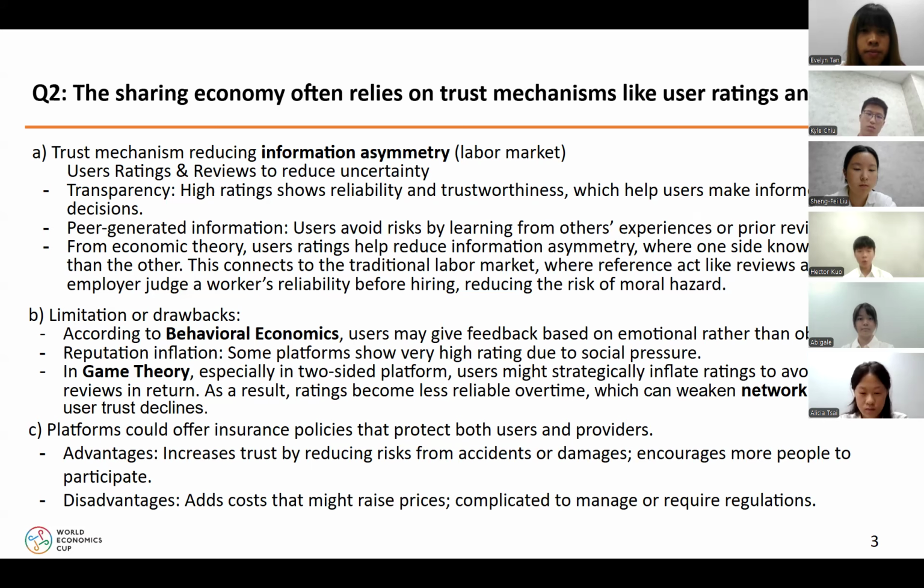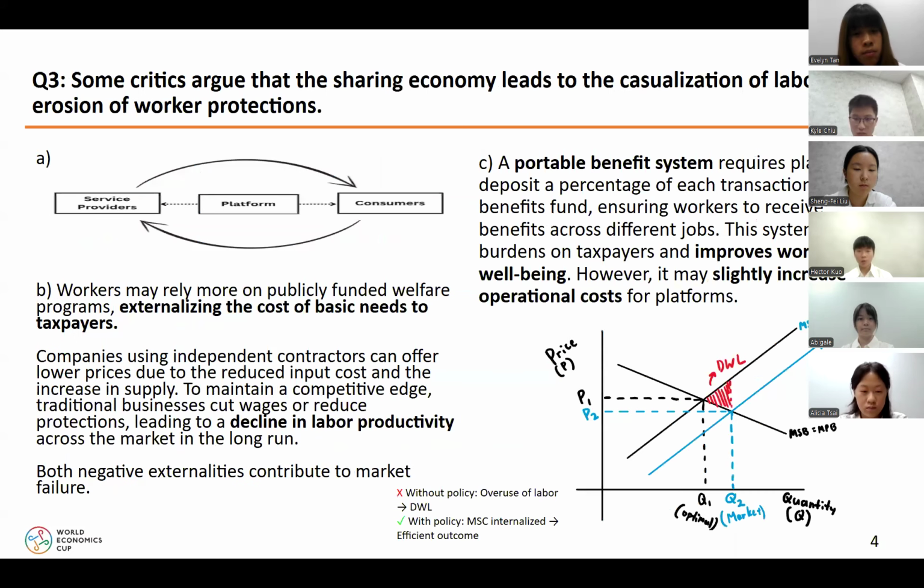Moving on to question 3. In the platform market, businesses act as middlemen, connecting service providers and consumers, benefiting from network effects, as more workers attract more users, and vice versa. To minimize costs and maintain flexibility, platforms classify workers as independent contractors, avoiding fixed wages and enabling rapid scaling of labor supply. One negative externality is that independent contractors do not receive employee benefits like health insurance or unemployment protection.